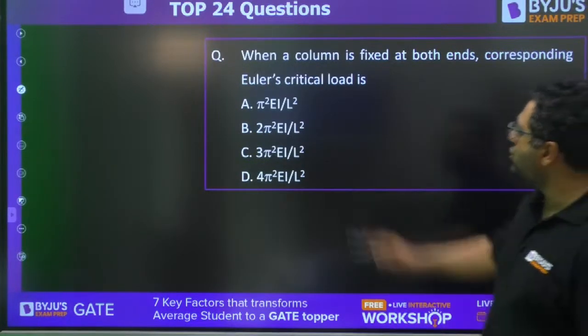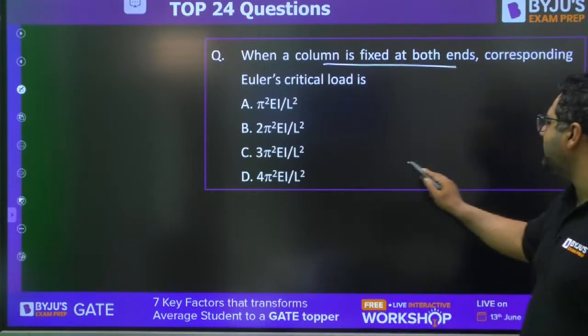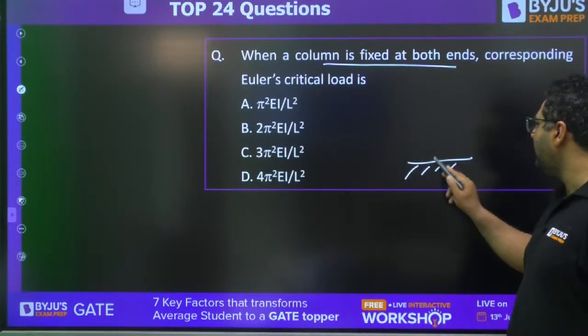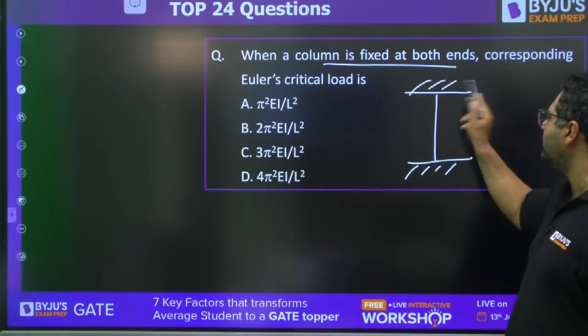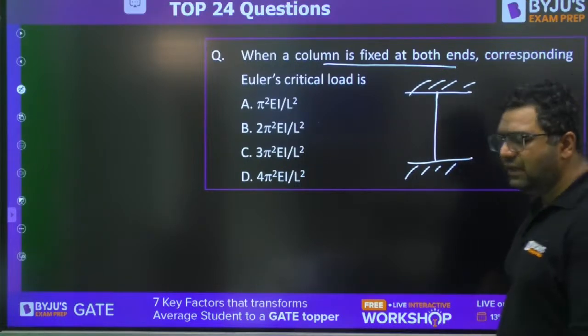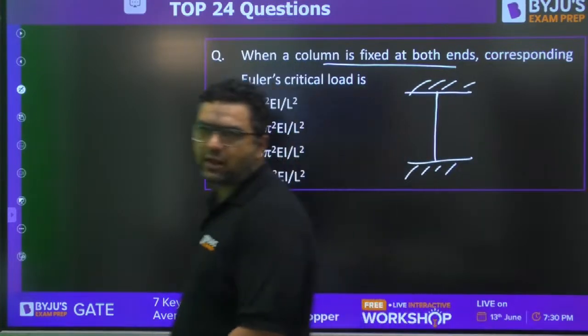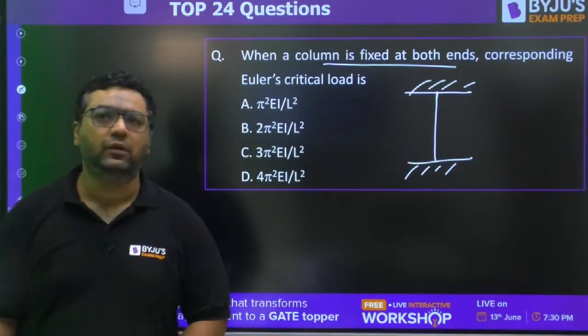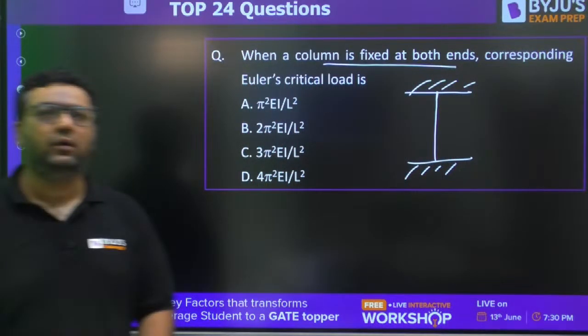Okay, this is a good question. When a column is fixed at both the ends. This is a famous question for engineering services and ISRO. Every year one question on one boundary condition comes. Yes, I feel you know the general formula for Euler's buckling load, pi square EI minimum upon LE square.